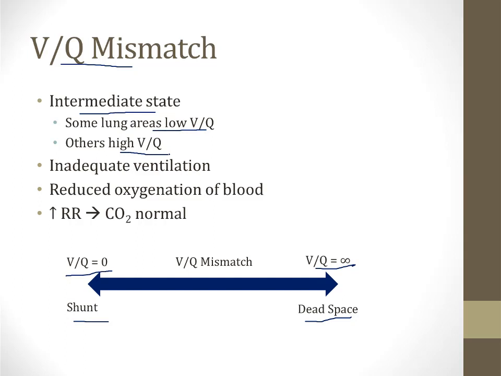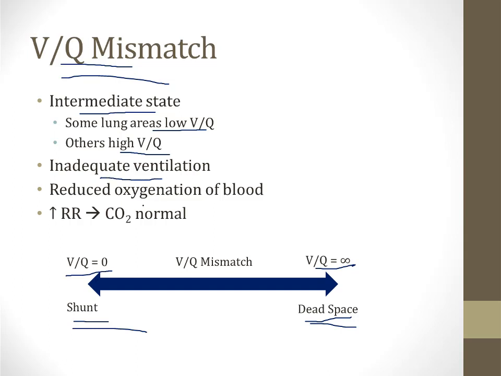Now let me clear up a point of confusion. You may be aware that in both dead space and shunt, ventilation and perfusion are not matched. So you may be inclined to call shunt a form of VQ mismatch or dead space a form of VQ mismatch. While that's technically correct, when pulmonologists refer to VQ mismatch, they are not talking about shunt or dead space. Pulmonologists consider shunt and dead space separate mechanisms of hypoxemia, and they reserve the term VQ mismatch for this intermediate state. When you have this intermediate state of VQ mismatch, there will be inadequate ventilation.